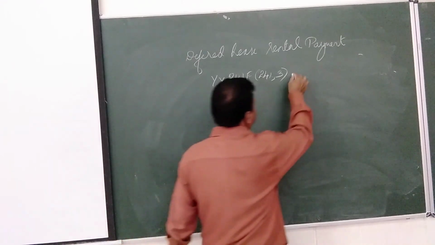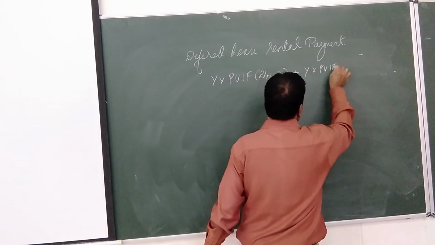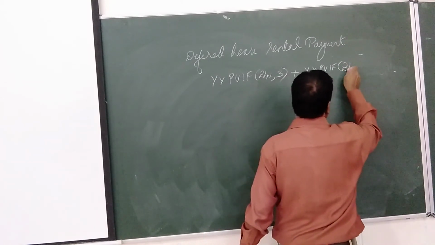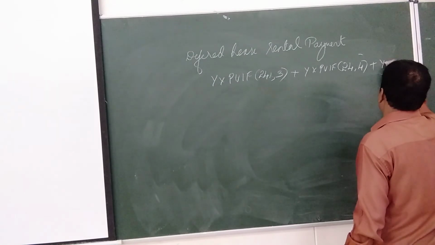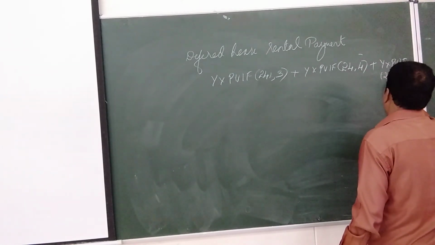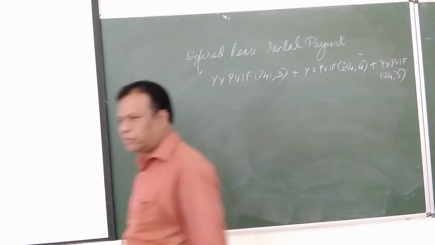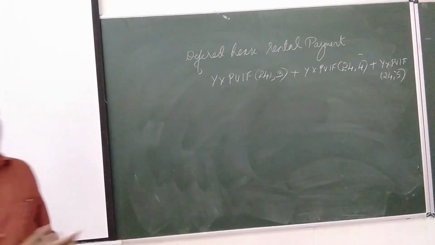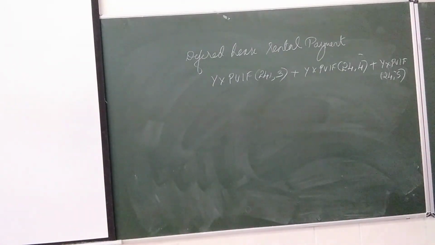So PVIF 24% for 3 years, plus y into PVIF 24% for 4 years, then plus y into PVIF 24% for 5 years. Now the rest you have to calculate. You have to fill the rest of the thing. I will give the skeleton to you, you have to put the muscles for that.